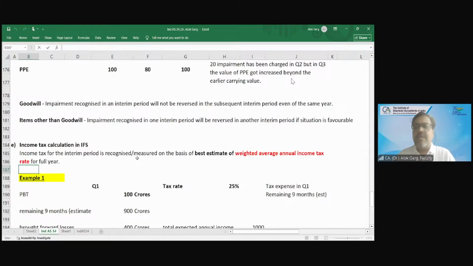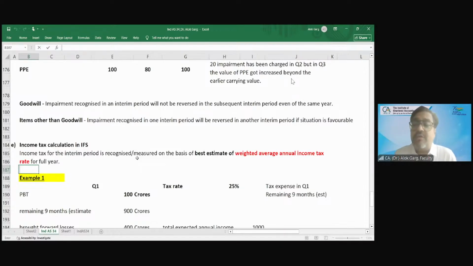Yes, sir. So the standard also says that you have to compute your best estimate of the weighted average annual income tax rate. If you are earning in a year, for example, 1000 crores, and you have some brought forward losses, you are paying a tax of 200 crores.